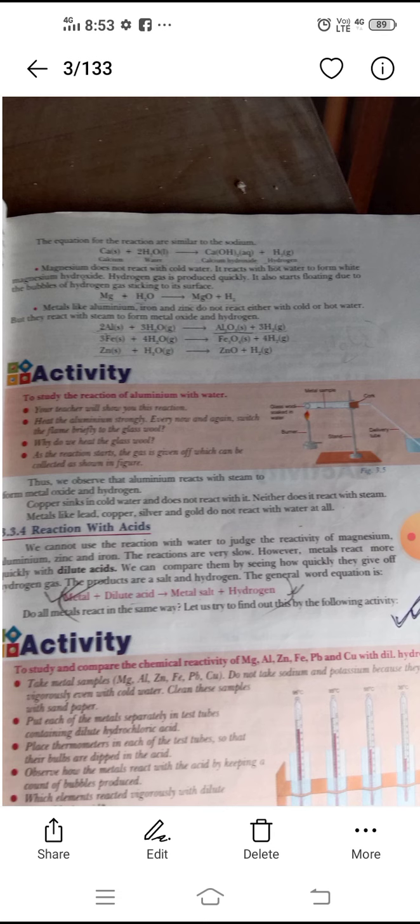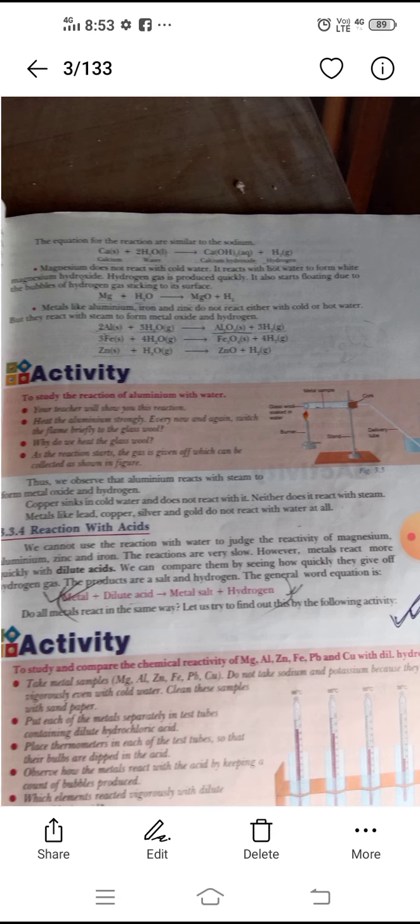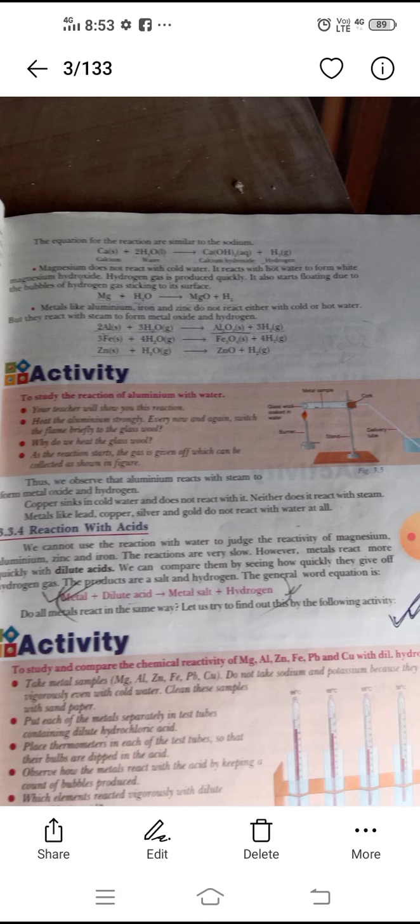But students, the metal salt we get as a product depends on the type of dilute acid. When we use dilute hydrochloric acid, the salt will be chloride type. That is, when magnesium reacts with hydrochloric acid, we get magnesium chloride.